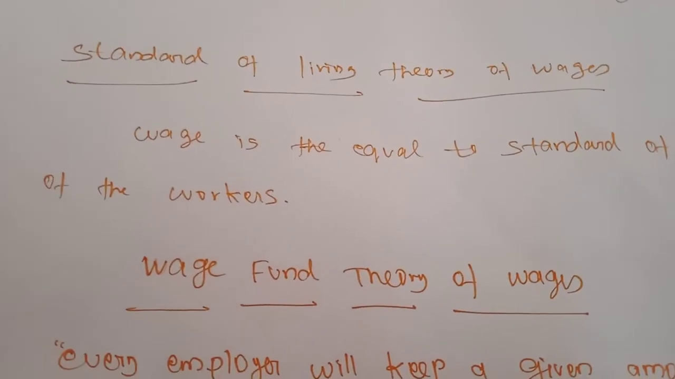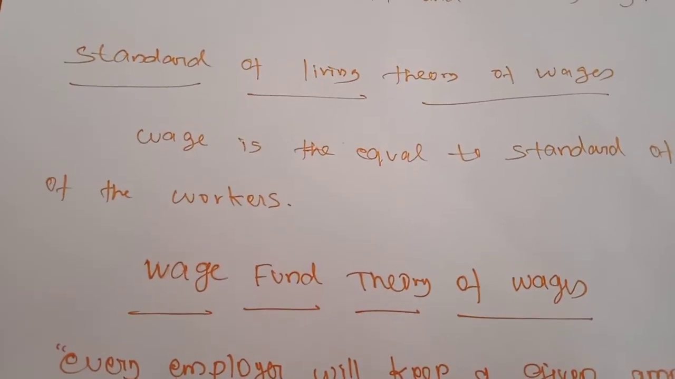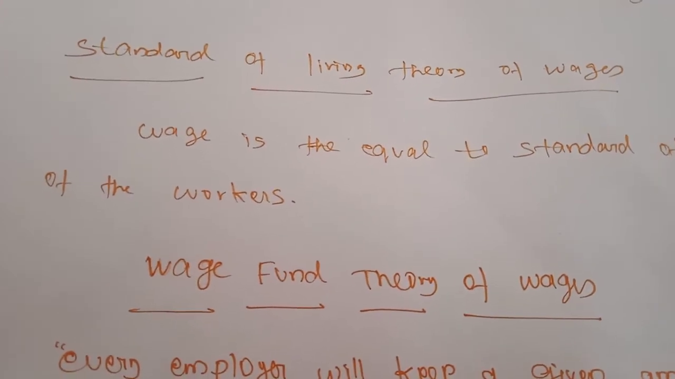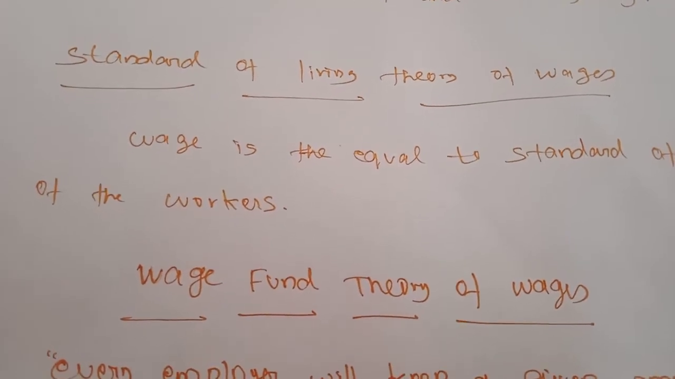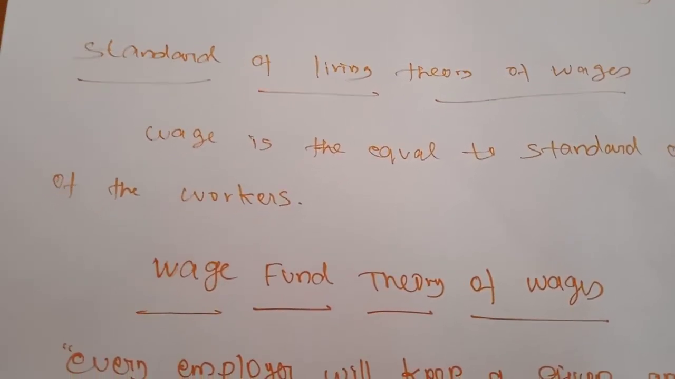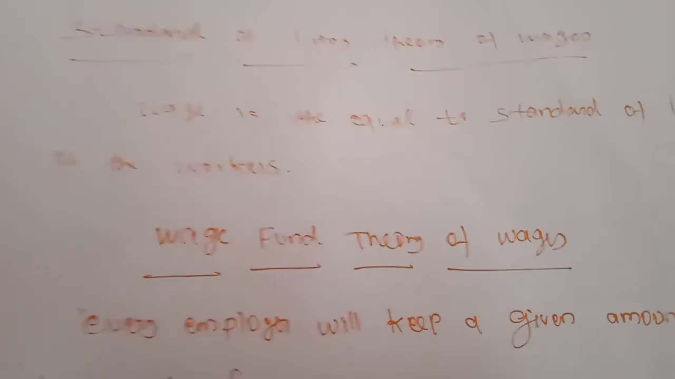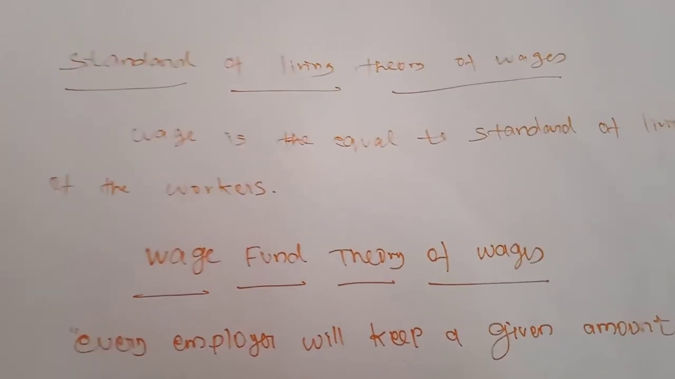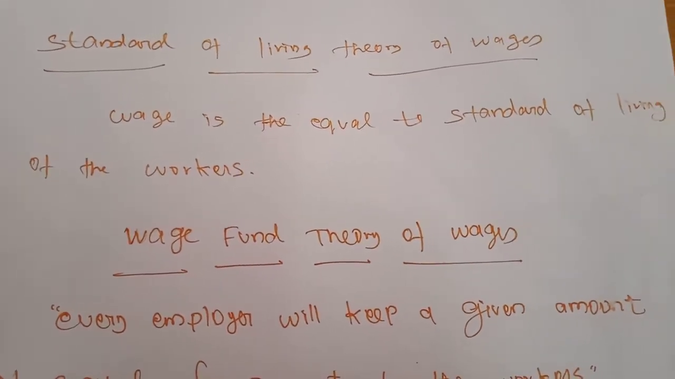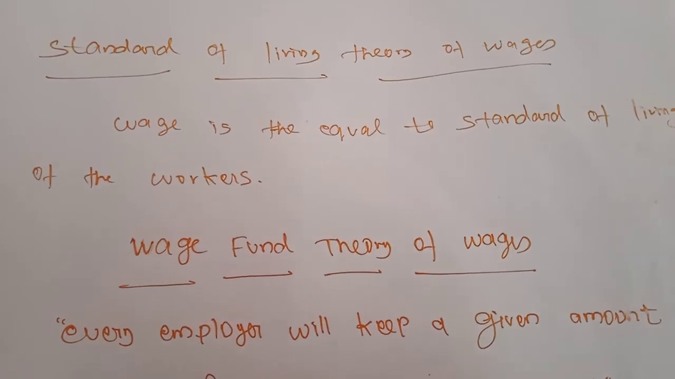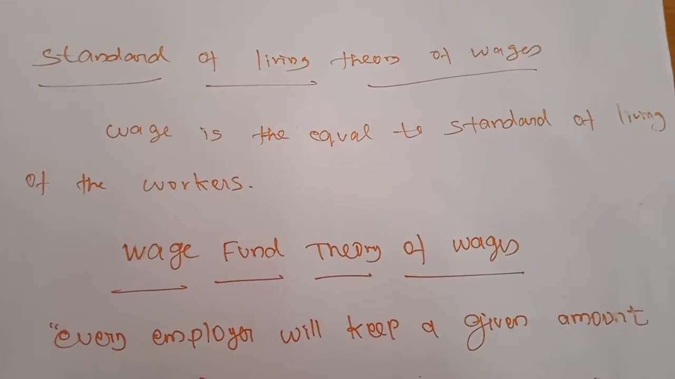According to this theory, wage is equal to the standard of living of the workers. If the standard of living is high, the wage will be high. And if the standard of living is low, the wage rate will also be low. Standard of living of the workers means that if any worker has a high standard of living, that laborer has to get more wages. If the standard of living of a worker is very poor, this worker must get a low wage rate.